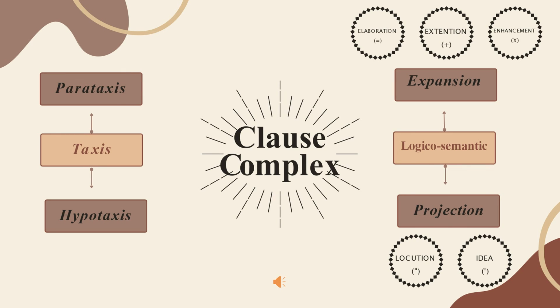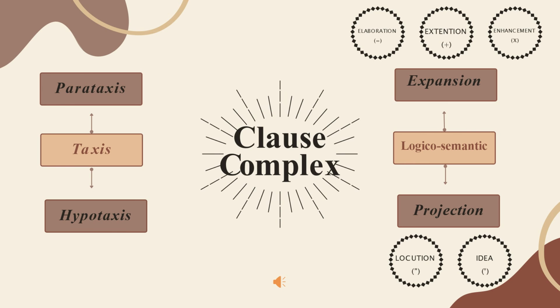Okay. Clause complexes are divided into two types: taxis and logico-semantic. Taxis is divided into two types: parataxis and hypotaxis. And logico-semantic is divided into two types: expansion and projection.